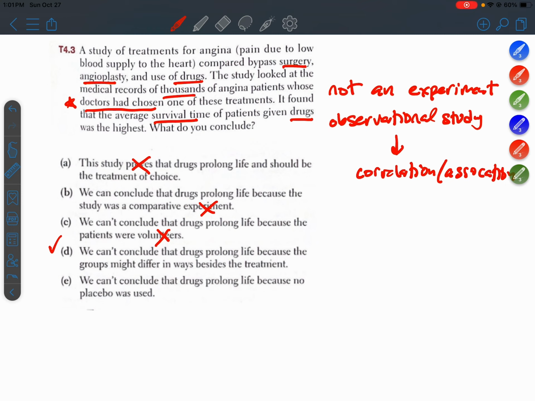Because there probably needs to be anesthesia and things of that nature. So they're not going to prescribe surgery to the really, really, really sick patients. Okay. So a patient's prior health status might be a confounding variable with the effect of the treatment. Okay, so we're going to solidify our answer with D.